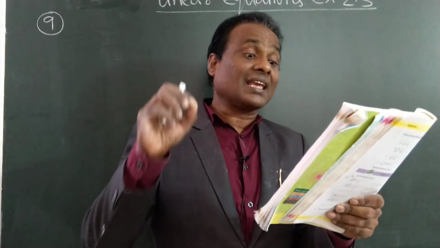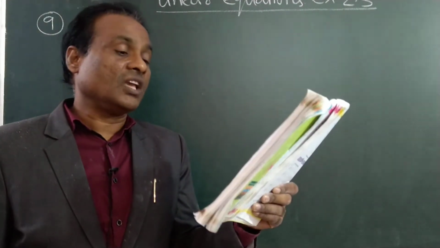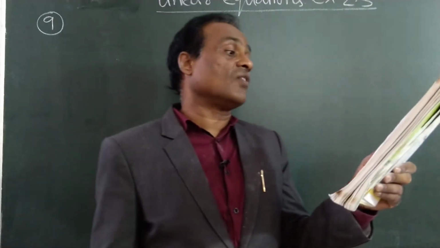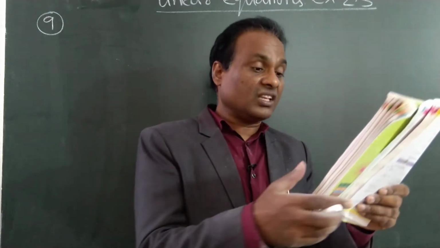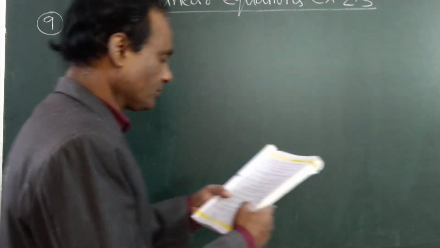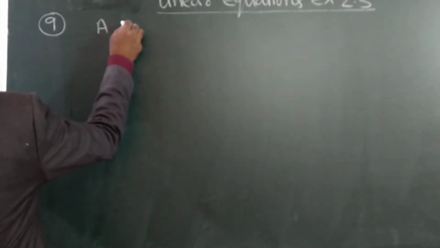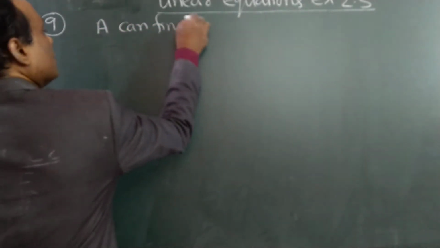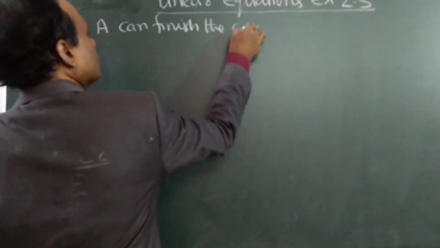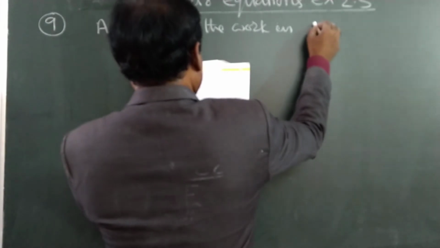A and B can finish a piece of work in 12 days. If A can finish the same work in 20 days, in how many days can B finish it? See here. A can finish the work in 20 days.